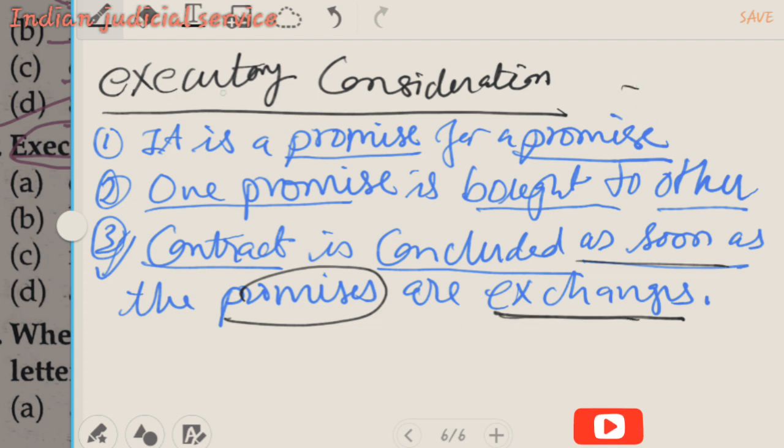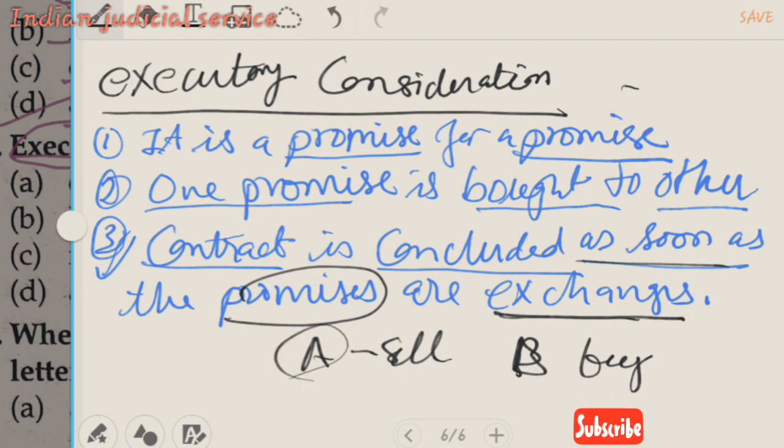Let's take an example to better understand this. If A agrees to sell, and B, another person, agrees to buy a quantity of goods at a stated price, this is called executory consideration. Here party 1, A, agrees to sell, and party 2, B, agrees to buy the quantity of goods at the stated price.